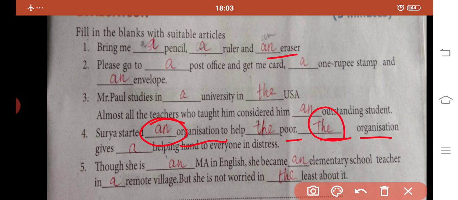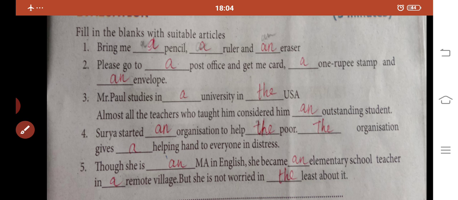Next one, she is an MA. We are getting a vowel sound there, an MA. An elementary school teacher in a remote village, but she is not worried in the least. Here the superlative degree, so the least about it. These are the answers for these questions. Dear students, please note it down in your Bridge Course module book. We will meet in another activity. Thank you.